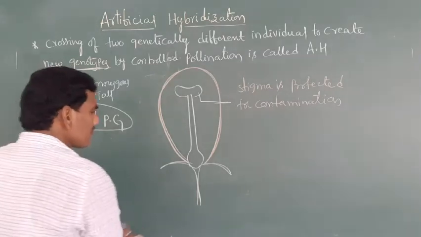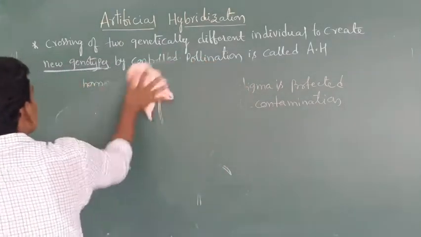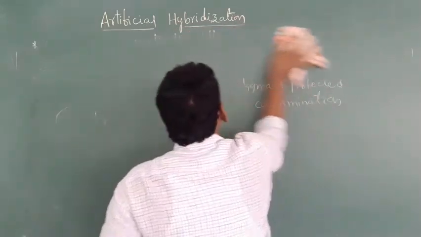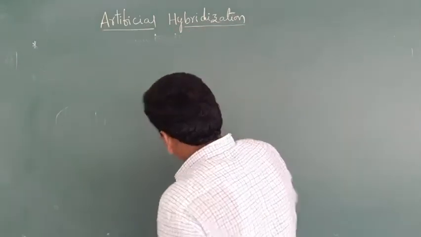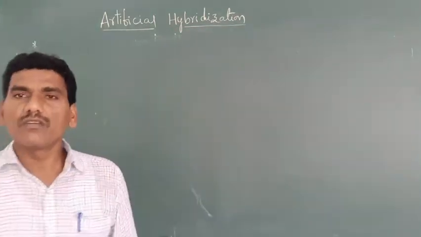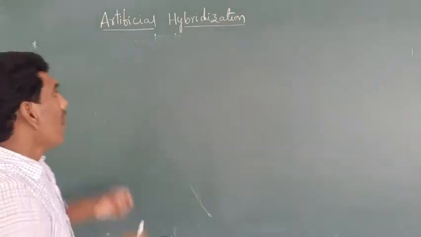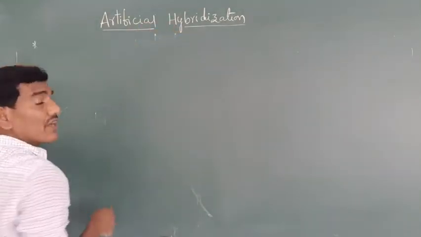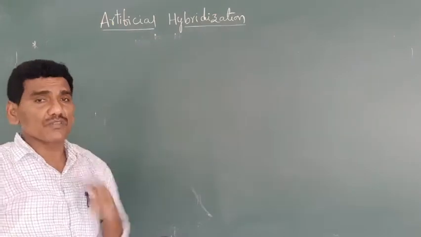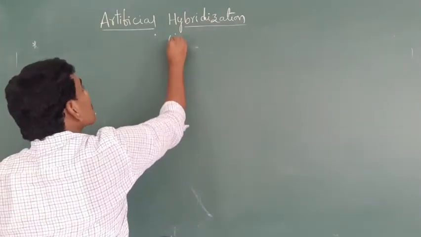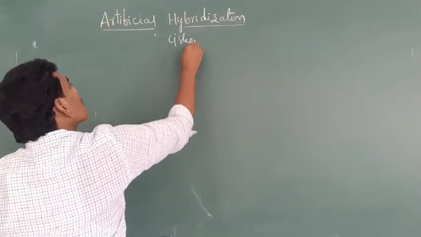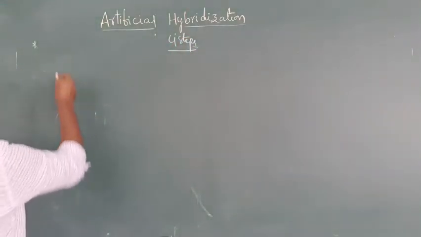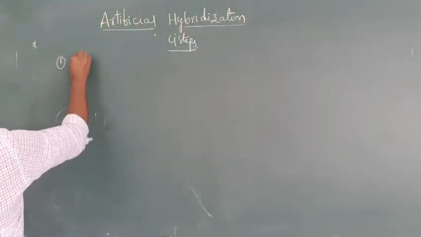Next one. Artificial hybridization mainly involves 4 important steps. Artificial hybridization is achieved by 4 steps. What are the 4 steps? First one is selection of parents.